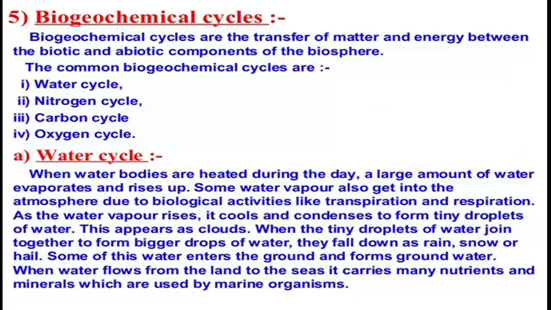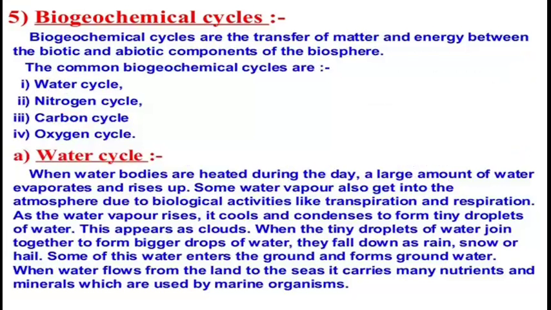Biogeochemical cycles. Biogeochemical cycles are the transfer of matter and energy between the biotic and abiotic components of the biosphere. The common biogeochemical cycles are the water cycle, nitrogen cycle, carbon cycle, and oxygen cycle. So today we are going to learn first about the water cycle. When water bodies are heated during the day, a large amount of water evaporates and rises up. Some water vapor also gets into the atmosphere due to biological activities like transpiration and respiration.